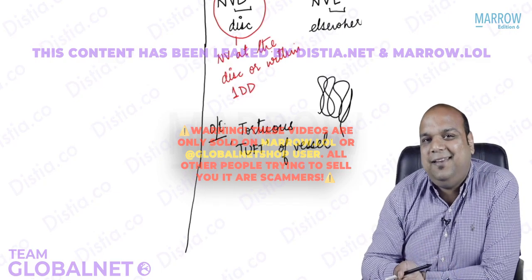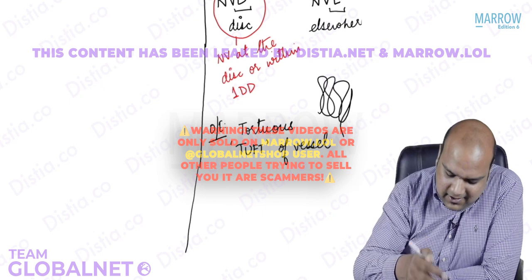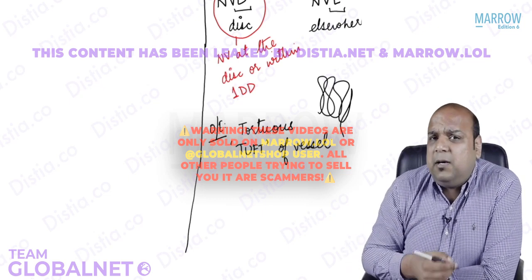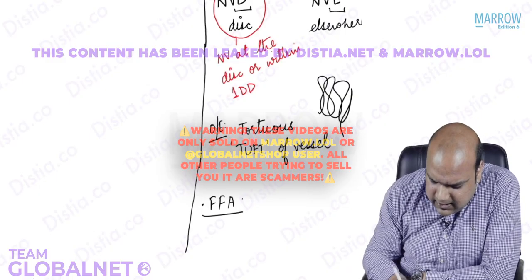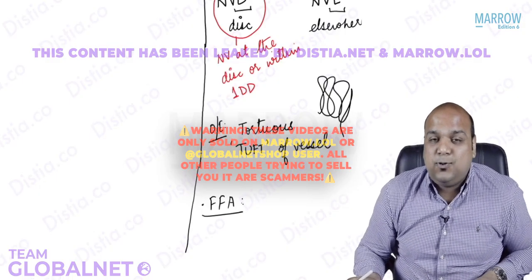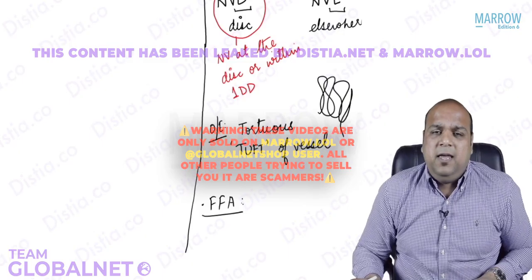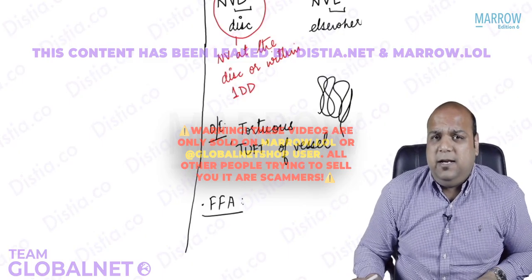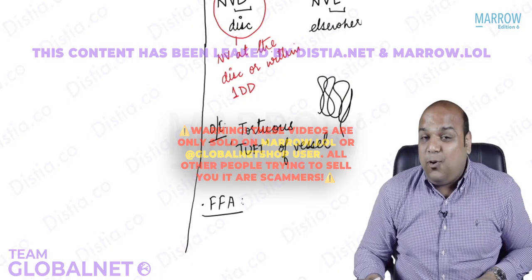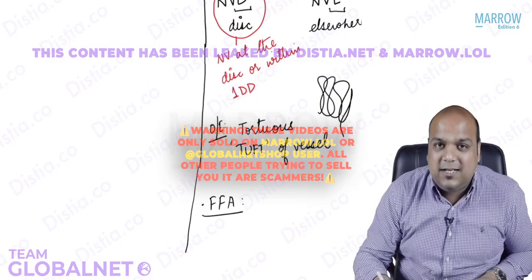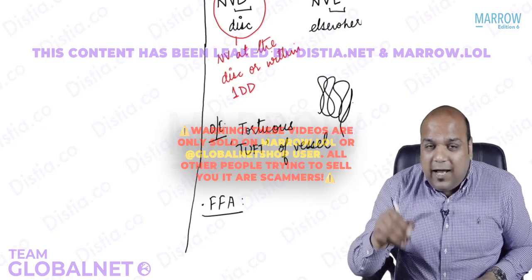Again, pathology, we have read this. We have seen a tortuous tuft of vessel. But because this is a vascular disorder, we can do which investigation? FFA. So on FFA, how will this appear? As I explained FFA to you, wherever there is blood, there is fluorescein dye. Now in this tuft of vessels there is a lot of blood, so a lot of dye will collect.